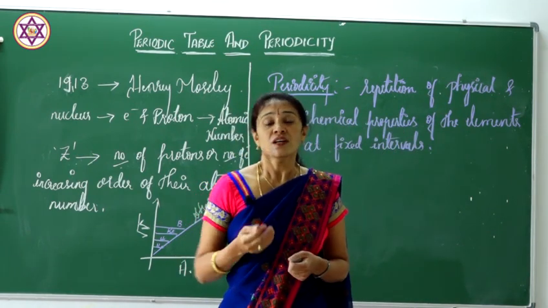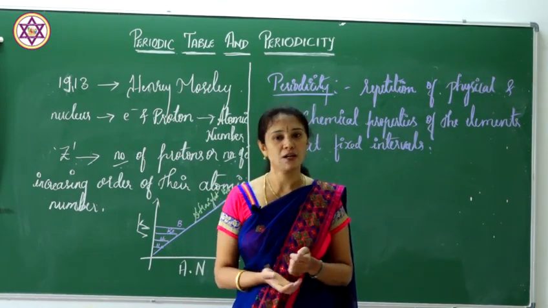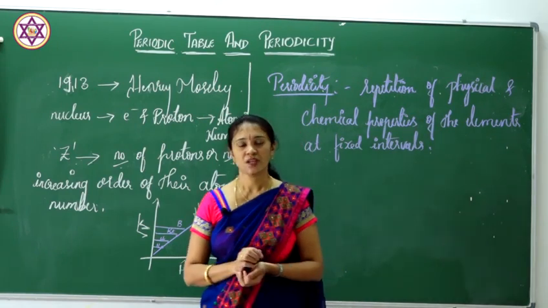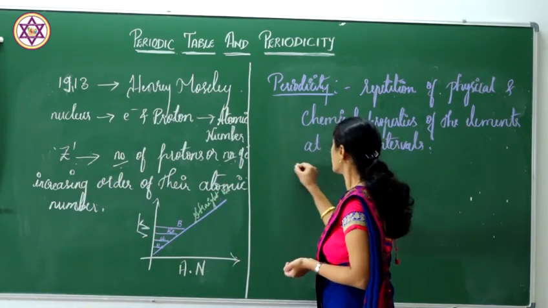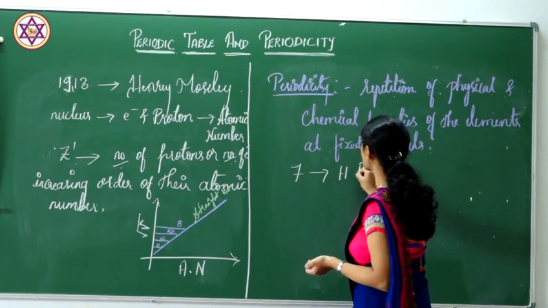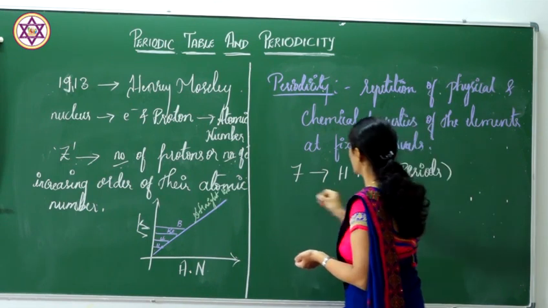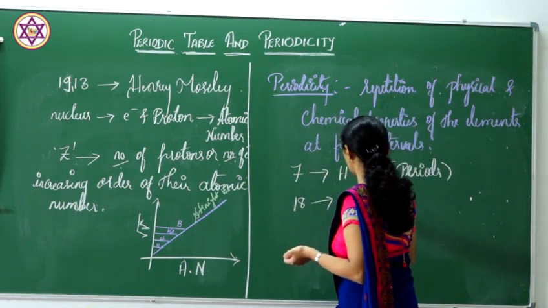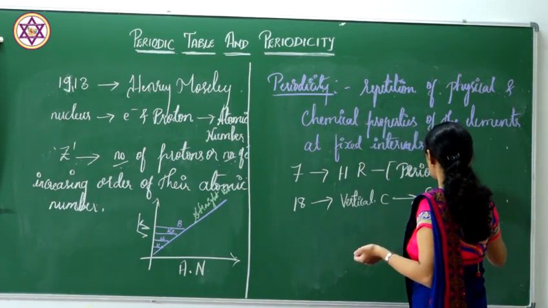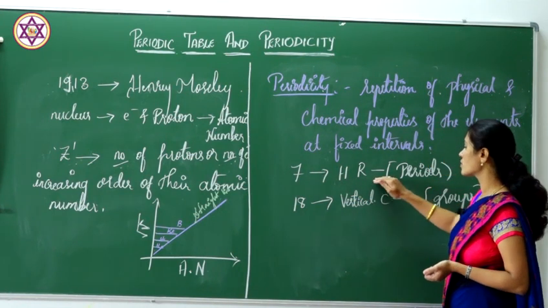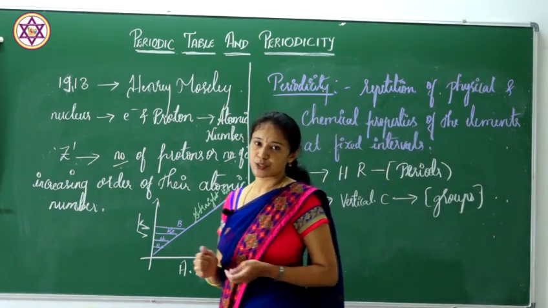Due to the reoccurrence of similar outer electronic configuration of some elements, the periodicity takes place. Henry Moseley divided the periodic table into 7 horizontal rows called periods and 18 vertical columns called groups.